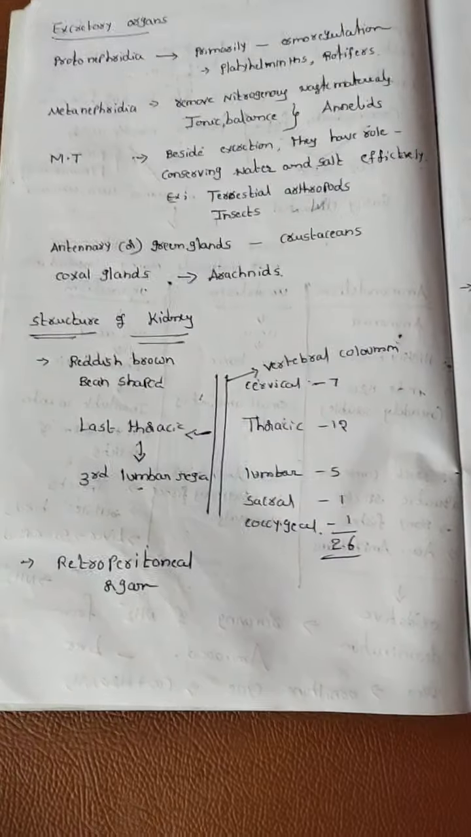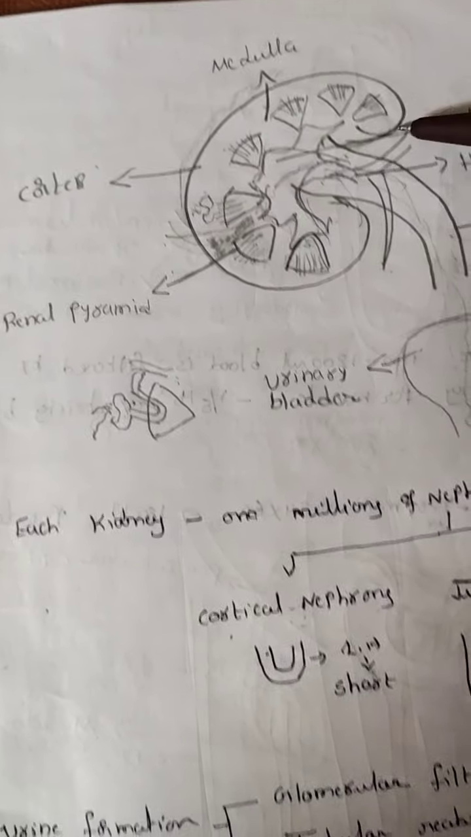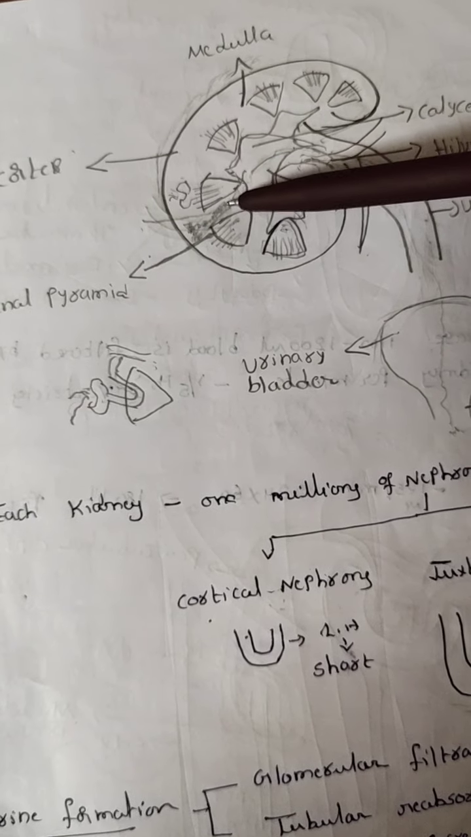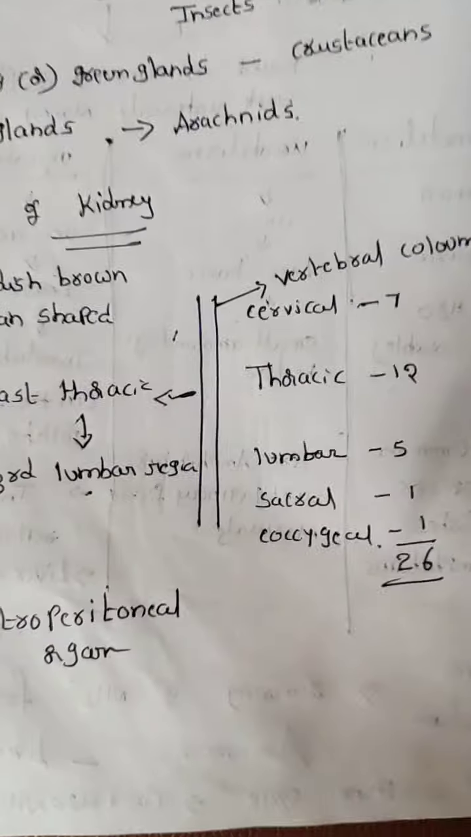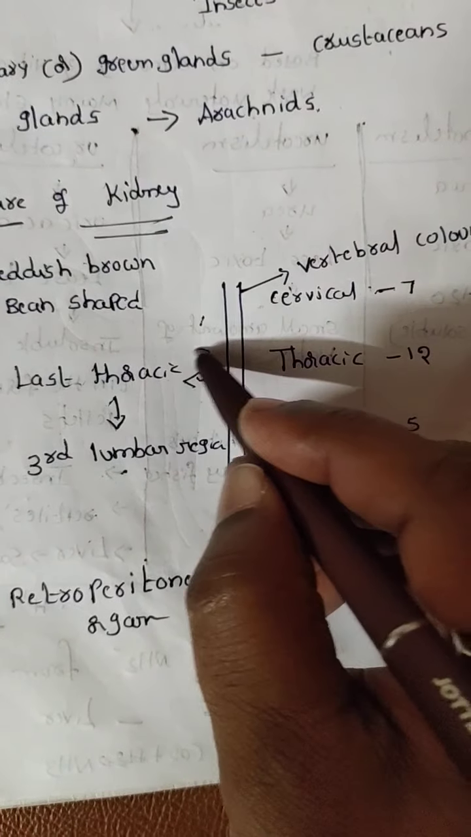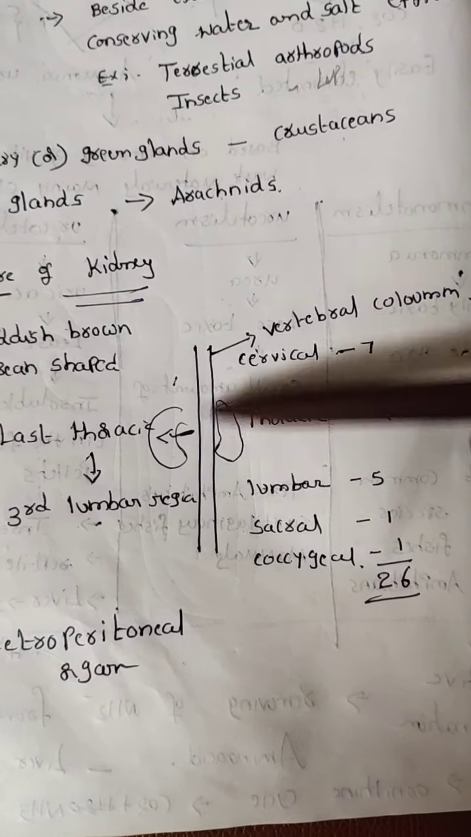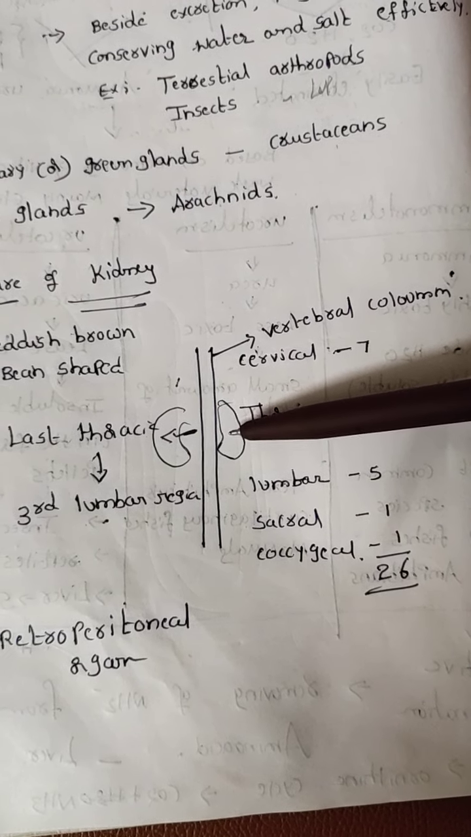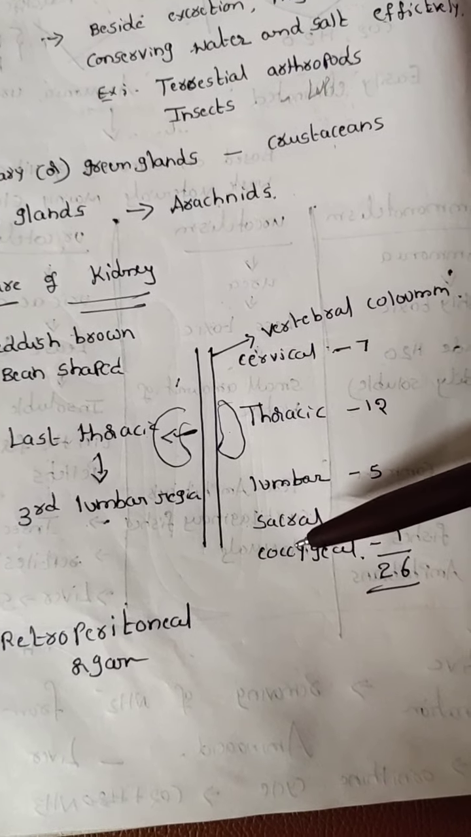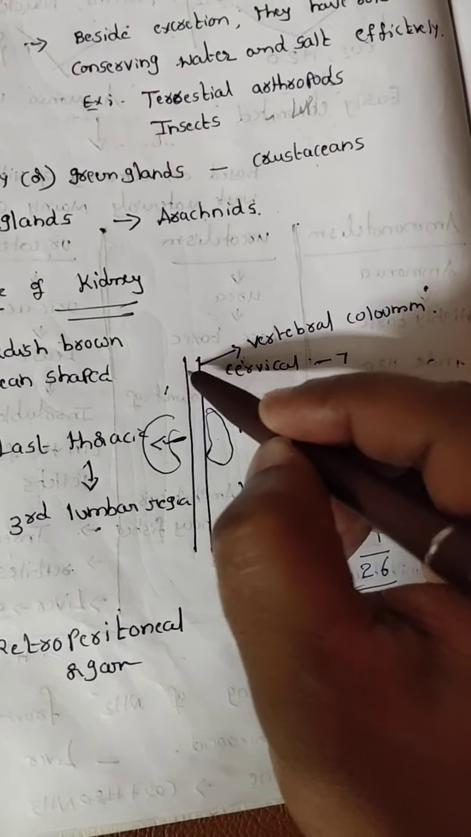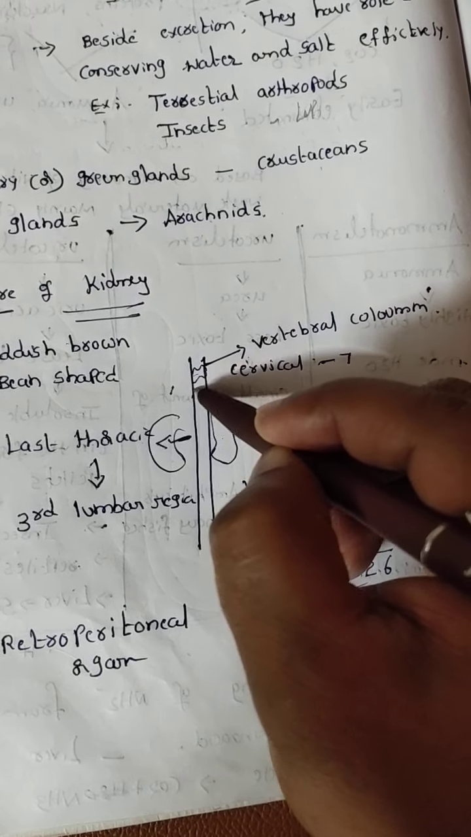Now we can go to the structure of the kidney. Basically, the kidney is reddish brown in color and bean shaped. Where is this kidney located? Suppose this one is the vertebral column. On either side of the vertebral column, the kidney is located, on the lateral abdominal side. The vertebral column has vertebrae, like this.